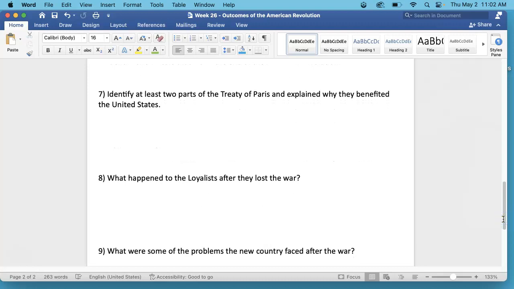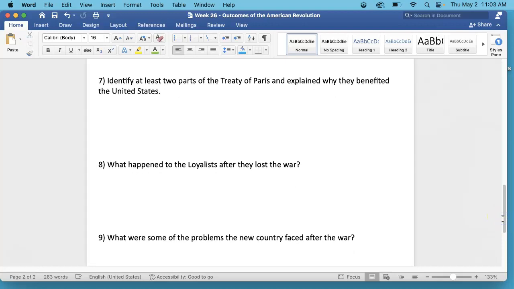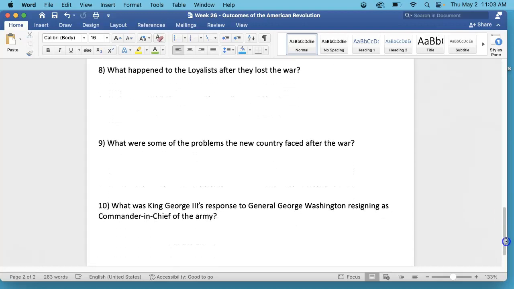Number 7, identify at least 2 parts of the Treaty of Paris and explain why they benefited the United States. This information is on the inside under the Treaty of Paris, and there's 2 parts to this. You need to identify 2 different sections of the Treaty of Paris and explain why that particular section benefited the United States. Please make sure you do all parts of that question to get full credit.